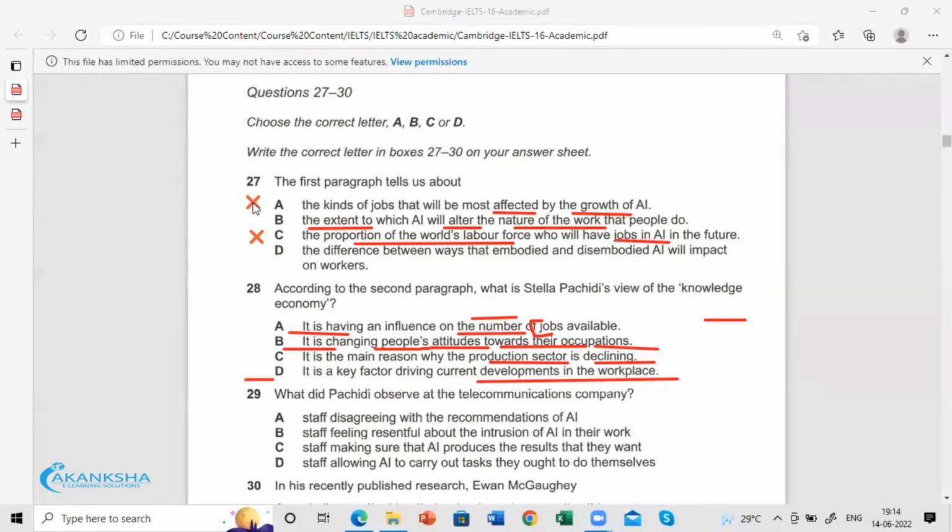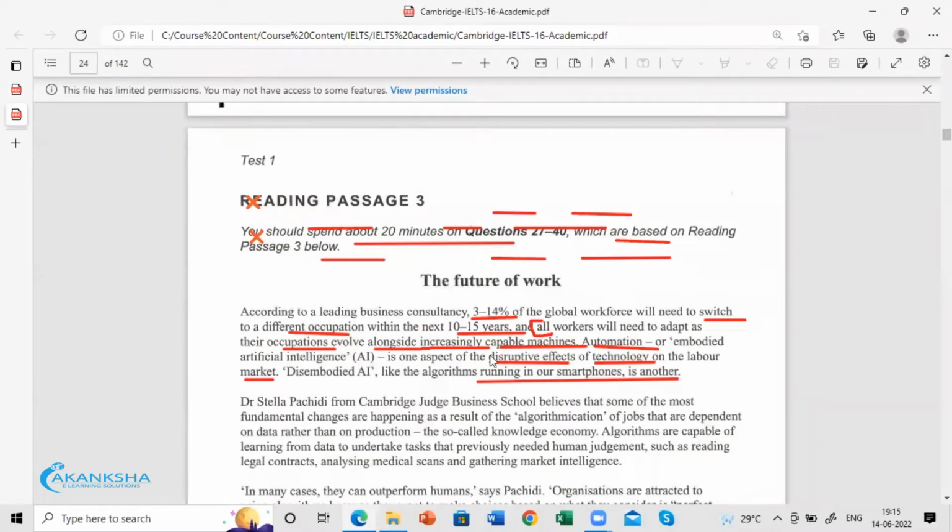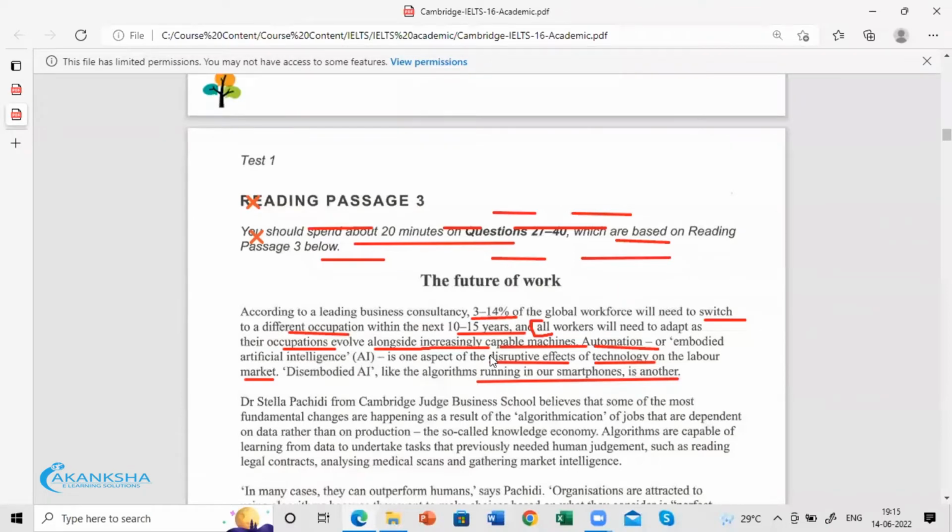And option D, the difference between the ways that embodied and disembodied AI will impact workers. That difference they are not discussing. Here they are only introducing you to automation or embodied AI, with disruptive effects on technology, and disembodied AI is another. That's all. So there is no difference that is discussed here.